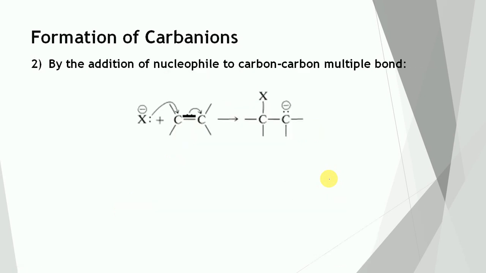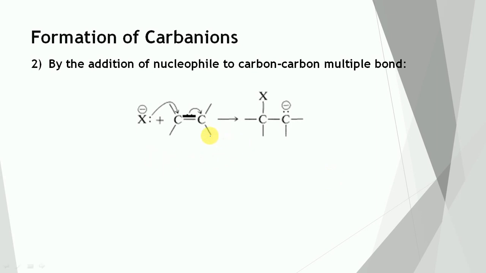Second case, by the addition of a nucleophile to a carbon-carbon multiple bond. This type of addition occurs only when the double bond is activated by an electron withdrawing group such as carbonyl, cyano and nitro group. So let us see.